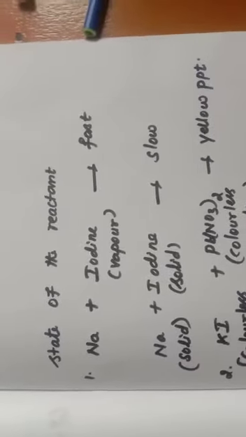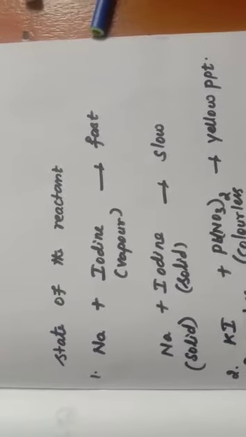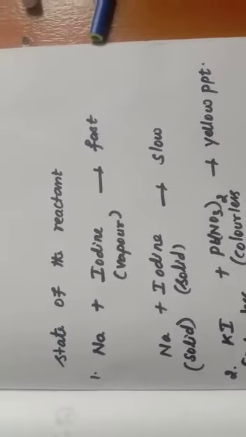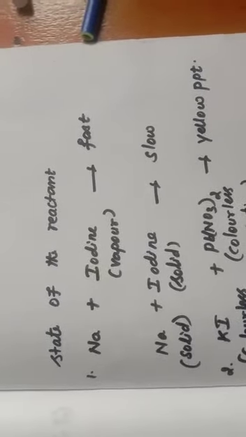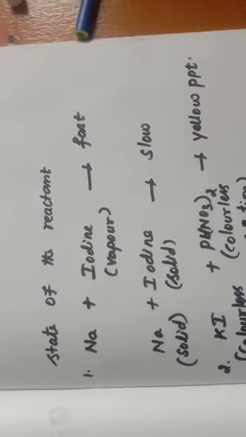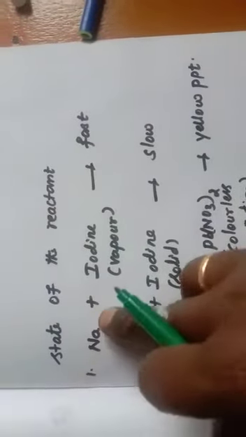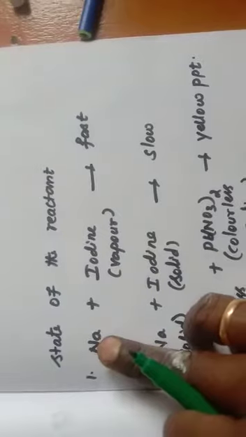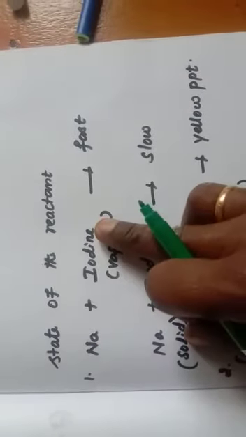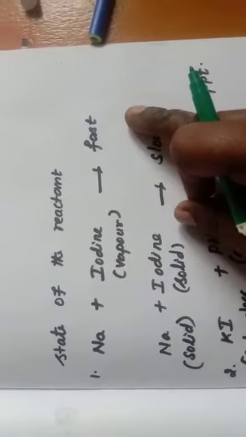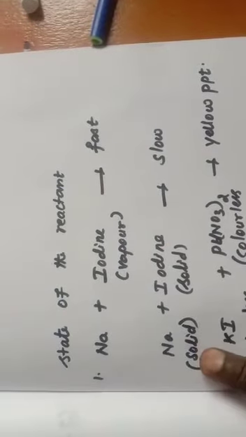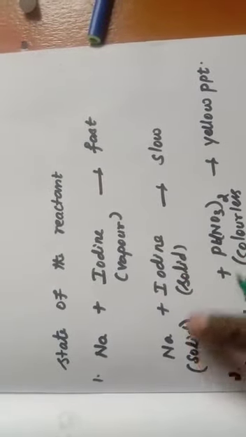Another one is that the physical state of the reactant also plays an important role. For example, if the reactant species are in gaseous state, the reactions are faster compared to the reactions involving solid or liquid reactants. Example, the reaction between sodium metal and iodine vapor is faster than when both sodium and iodine are in solid state.